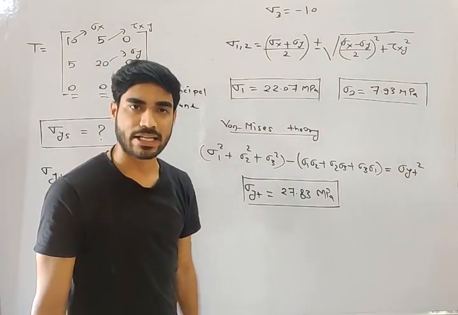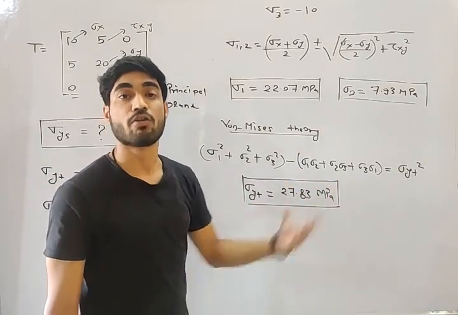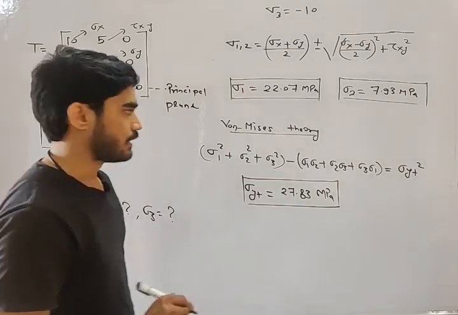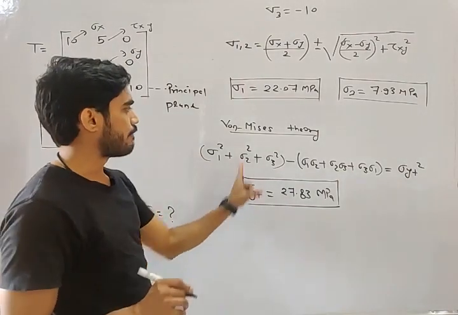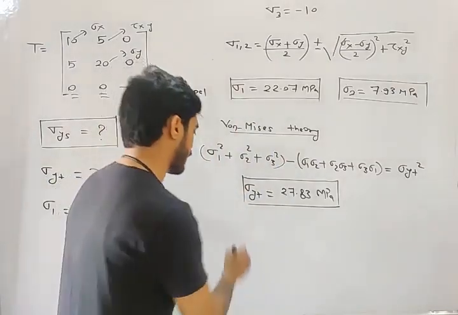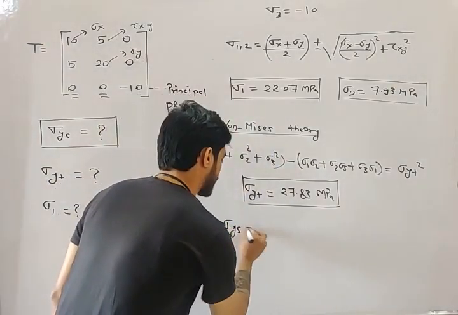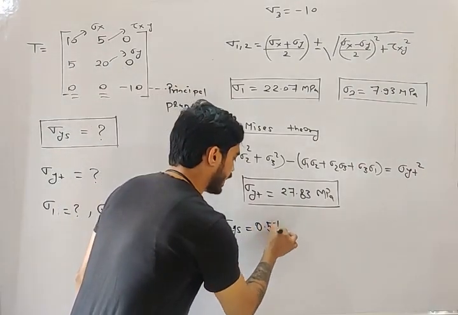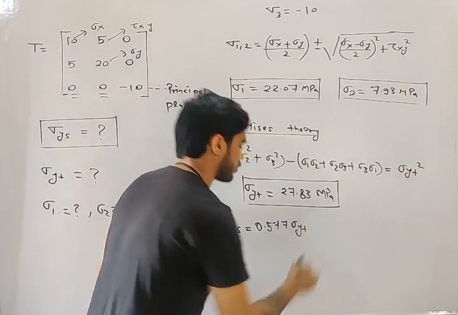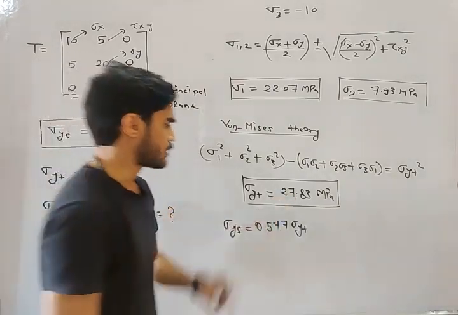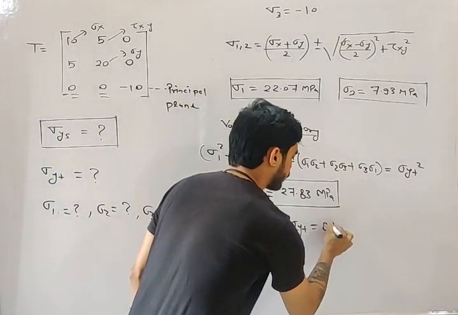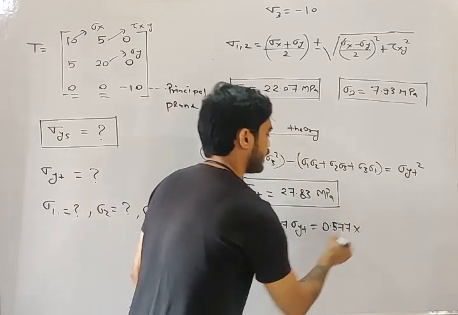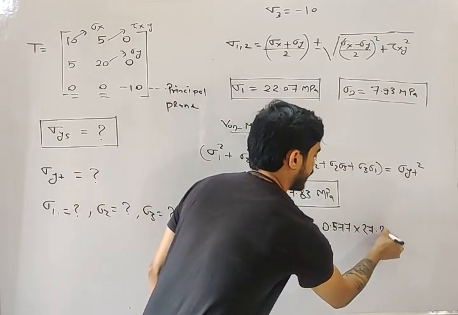So we got sigma yt, but we don't want sigma yt. We want sigma ys. What is the relation between sigma ys and sigma yt according to von Mises theory? In the last lecture we derived this relation: sigma ys equals 0.577 times sigma yt. Just put the value here: 0.577 times 27.83.